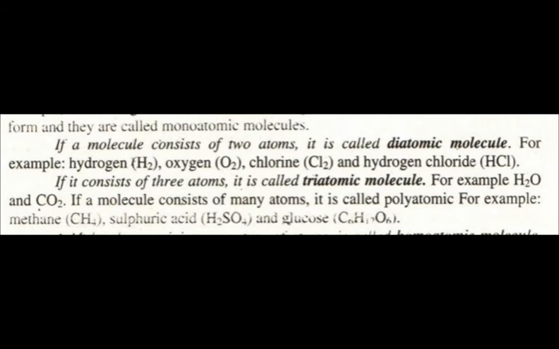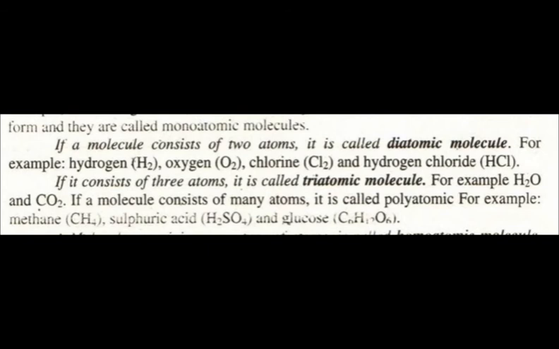Poly means many. For example, methane CH4 contains 1 atom of carbon and 4 atoms of hydrogen. It means it contains 5 atoms, so it is called a polyatomic molecule.